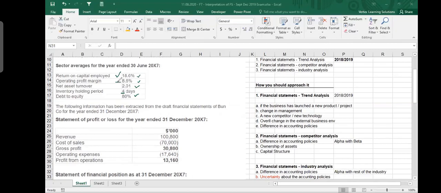Operating profit margin is 8.6%. It means that you have got huge interest payments. That's why it is too much. I mean, the business is giving 18.6%, and then its operating profit margin is just 8.6%. Interest payments are huge. Anyways, we move forward.